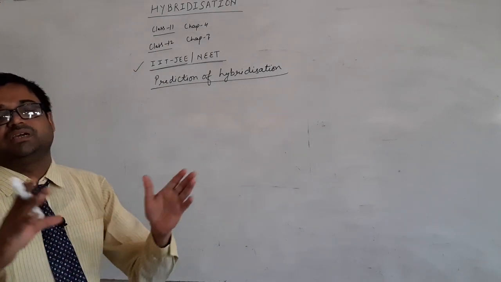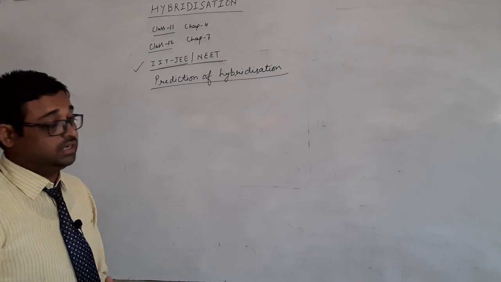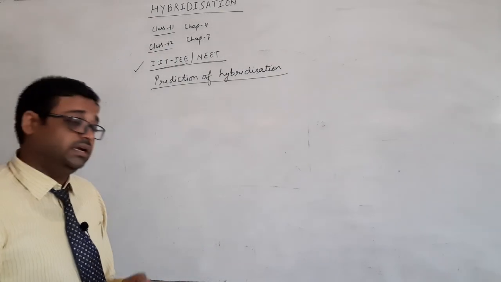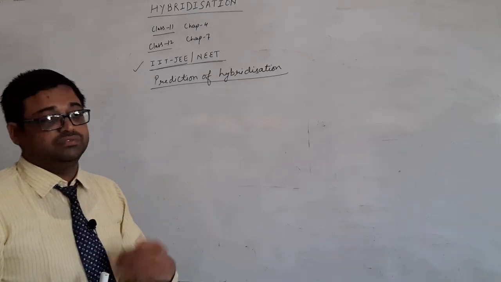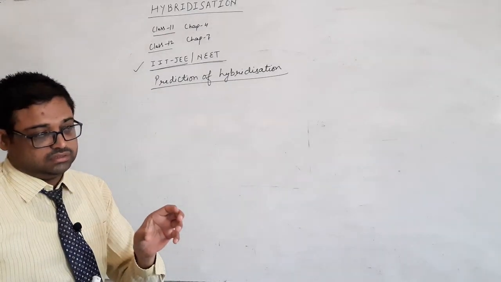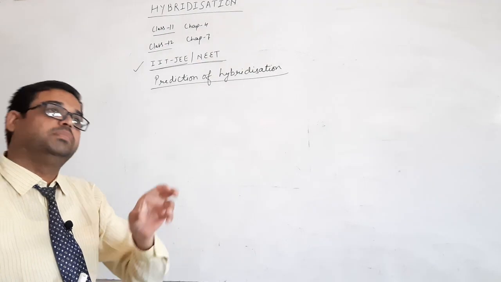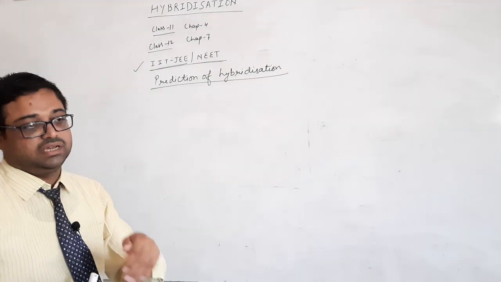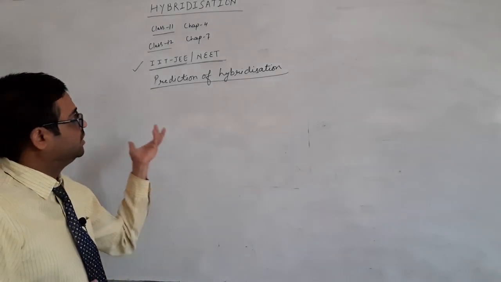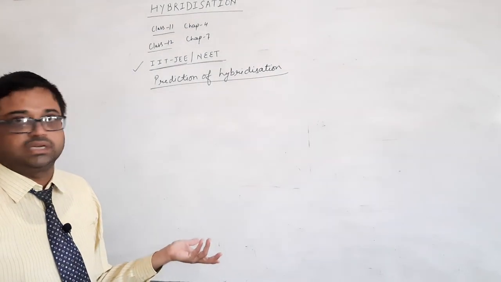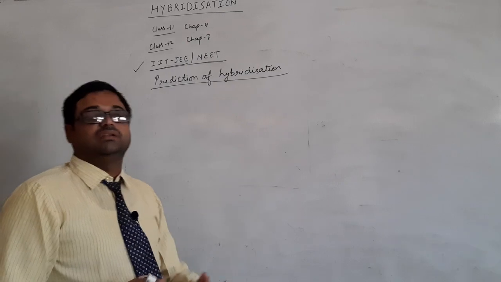Hybridization is a hypothetical phenomenon in chemistry, but in biology it is a real phenomenon. It is a practical phenomenon. If you observe plants and animals, there are hybrid species. But if we are talking about chemistry, then it is a hypothetical phenomenon.